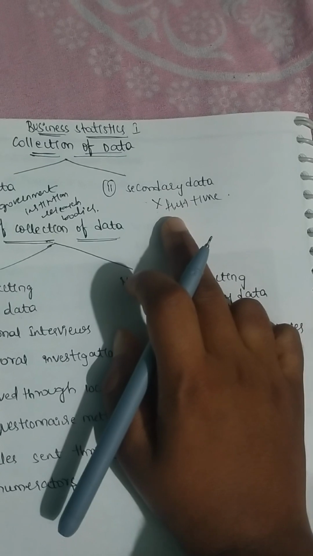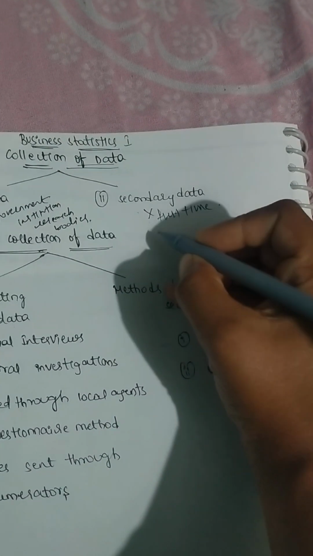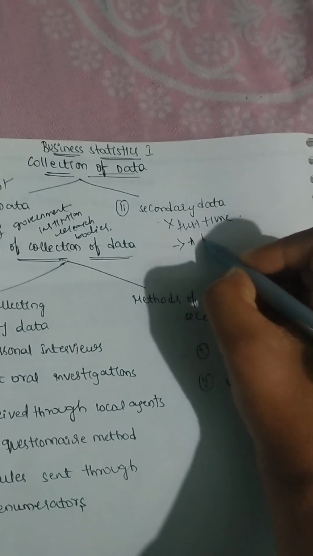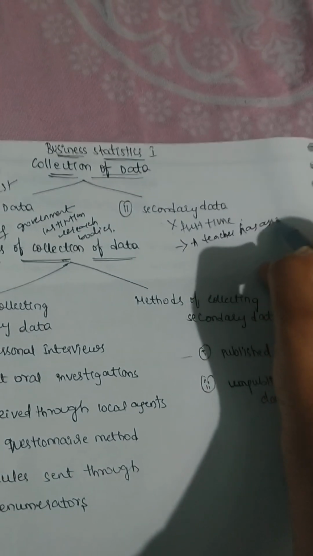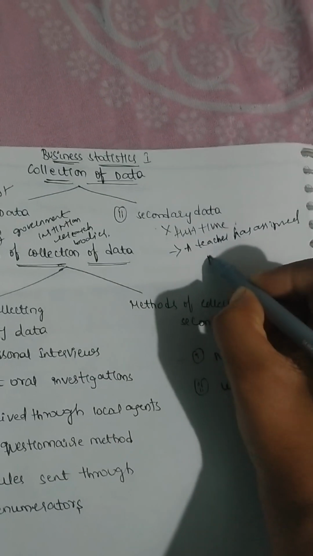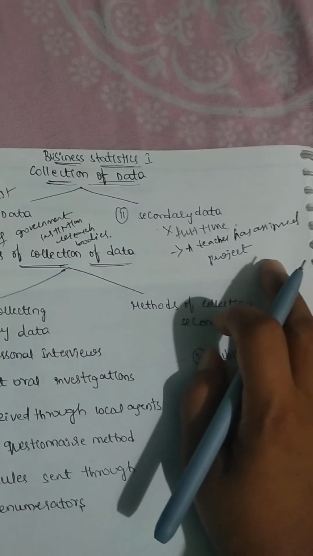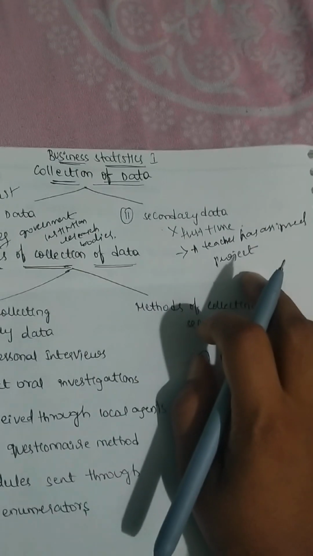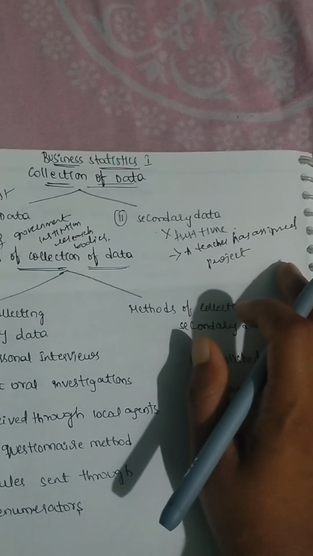For example, a teacher has assigned project work to the students in order to collect information regarding the corona outbreak: how many have died, how many have been affected by the disease.